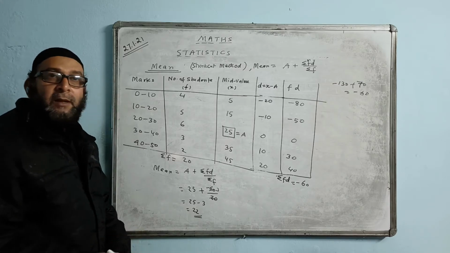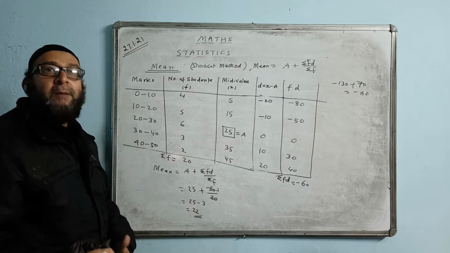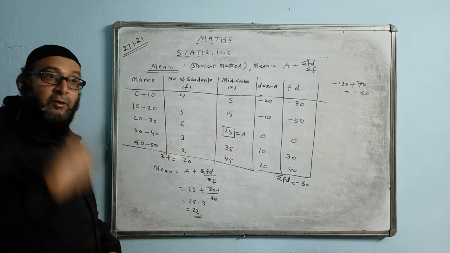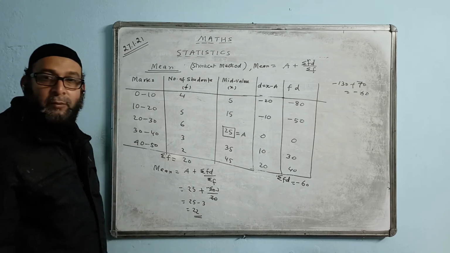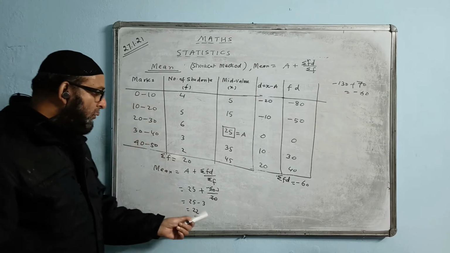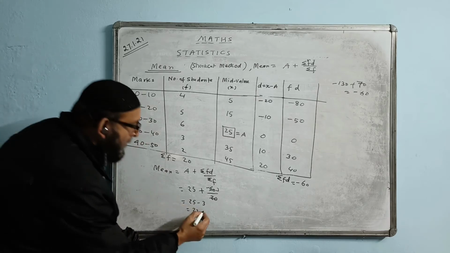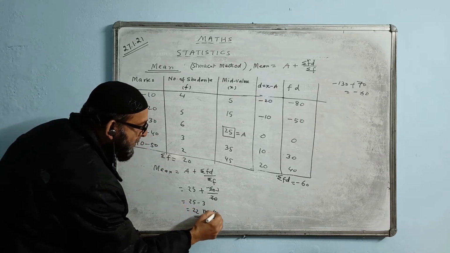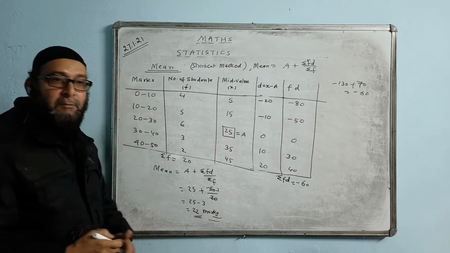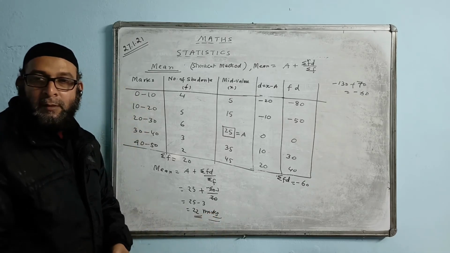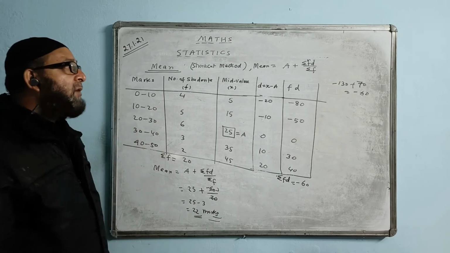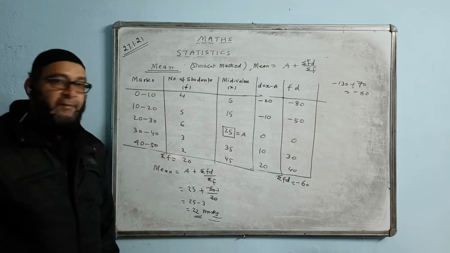Check by the first method. When I used the direct method, I got the same answer. You use any method, the answer comes the same. That was also coming 22. Here also it is coming 22. It is given marks, so you can write 22 marks. 22 marks is the mean value. Mean marks is 22. Yes, tell me any doubts you have anywhere, you ask me. I will verify.